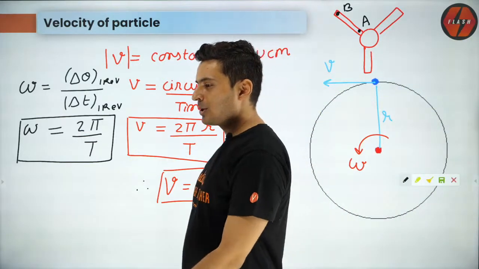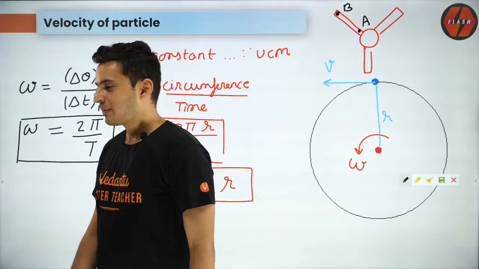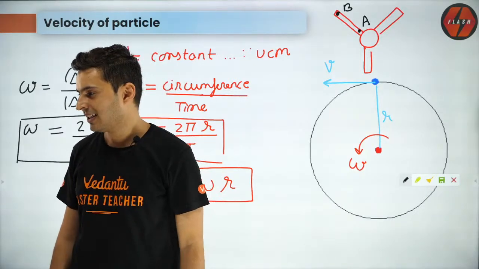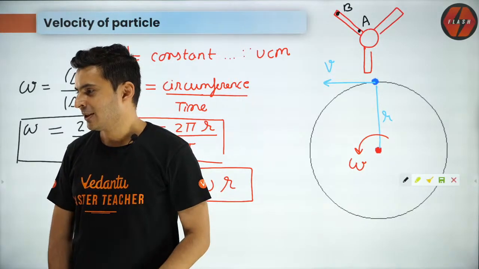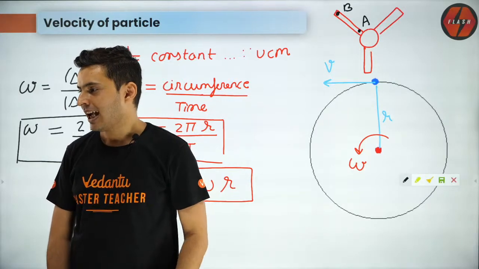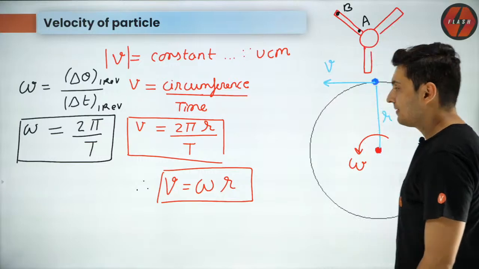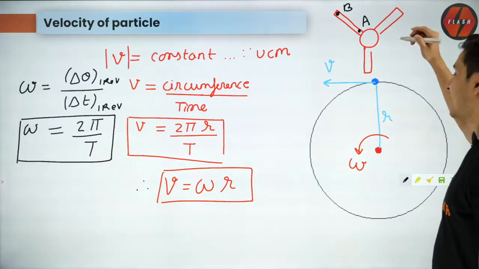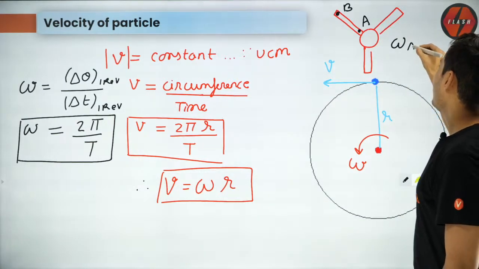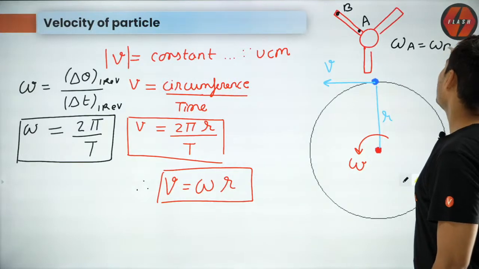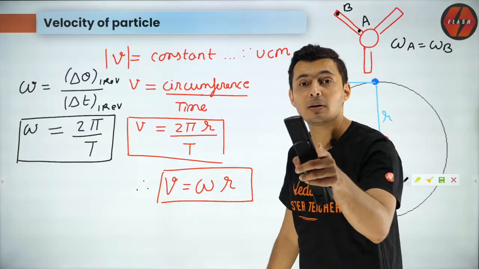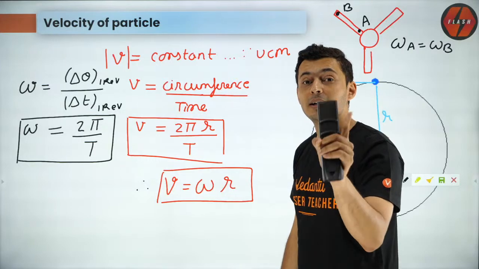Okay, most of you guys are wrong. Very good, Modern World. Thank you, Chetan. Angular frequency and angular velocity are two different things, unit wise also and physically. The correct answer is omega A is equal to omega B, guys. Be careful. They are not different, they will be the same.